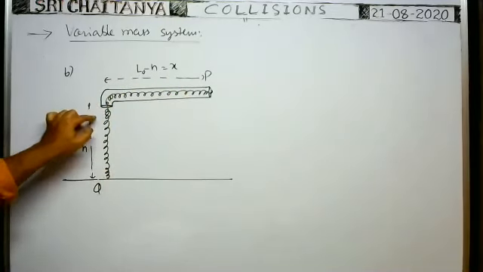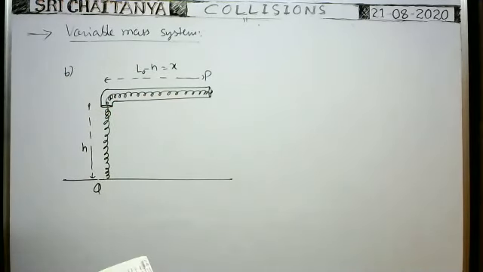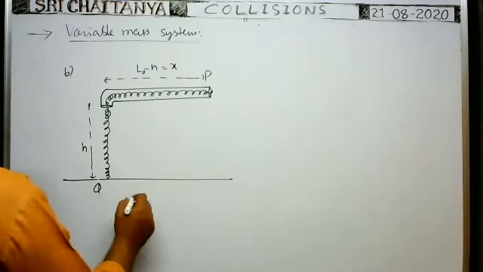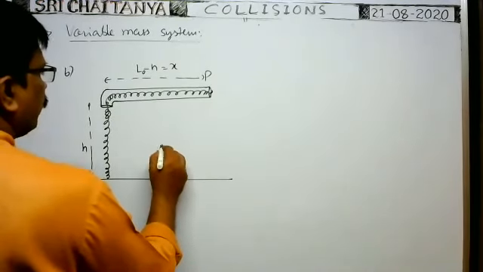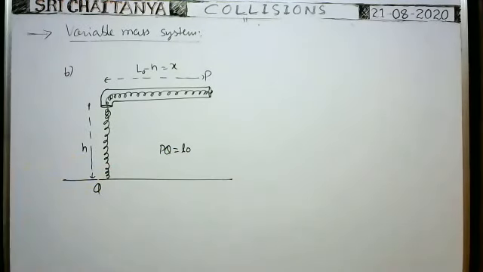And at the instant whenever this end of the chain leaves the tube, at that time they asked the velocity of the chain. Okay, now the total length of the chain PQ is given as L0.